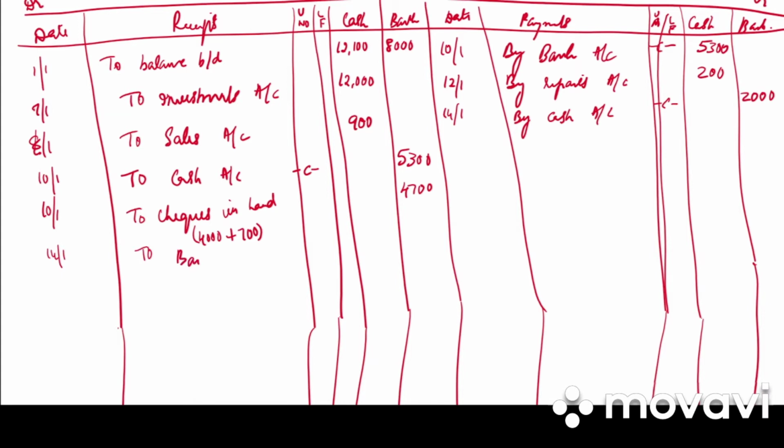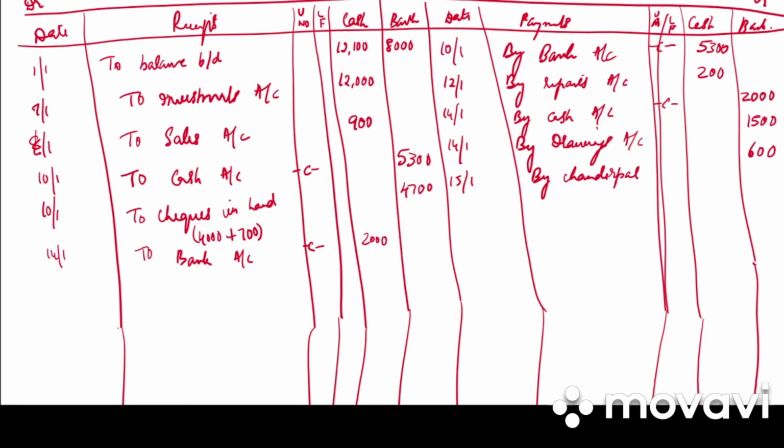14.1 to bank account, cash column 2,000. Then again we withdrew check for personal use. So by drawings account, in bank column 1,500. Next, paid to Chandrapal by check. 15th we have by Chandrapal 600.